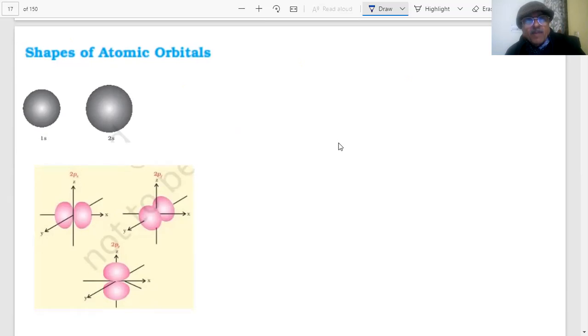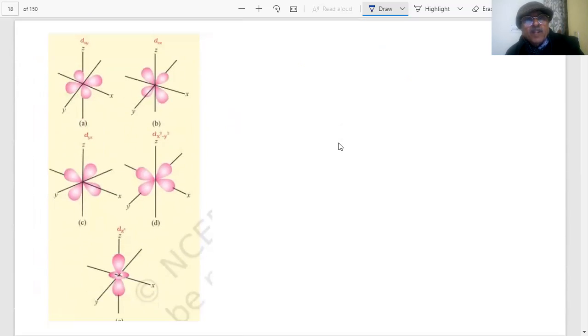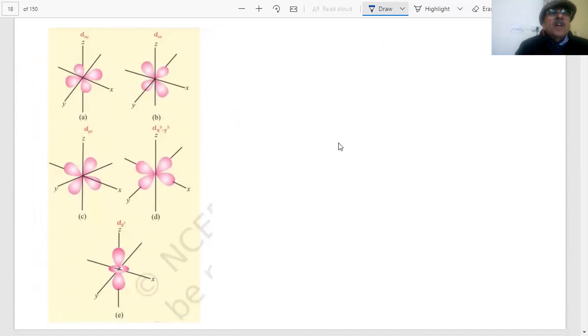And the d orbitals are more complex. These are the 5 d orbitals, students: 1, 2, 3, 4, 5, dz square, dx square minus y square. Mathematically, they have solved the wave equation given by Schrödinger and obtained these. These are the orbitals in which the probability of finding the electron is maximum. So how many d orbitals? I told you, 5. The f orbital is more complicated, so we are not showing pictures of that. So these are the shapes of the different orbitals. Which orbitals did I tell you? s, p, d and f.